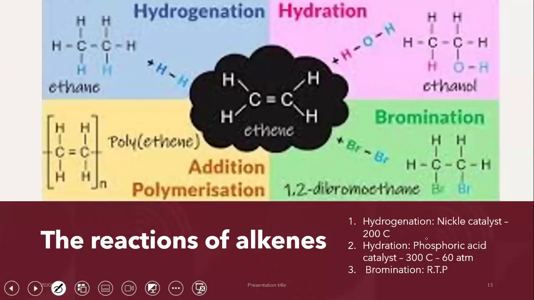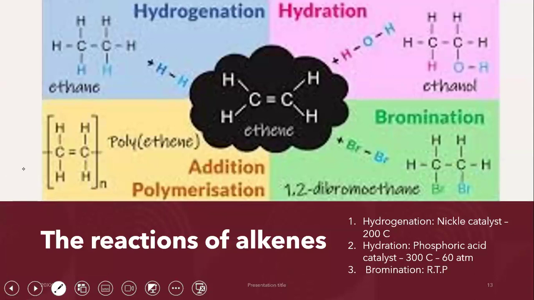Okay. When it comes to alkenes, there are 4 reactions that are important for you guys to know. One of the reactions that's really important to know is hydrogenation. What is hydrogenation? Quite simply put, remember how I mentioned that alkenes are unsaturated hydrocarbons, right? That means that they have got a double covalent bond.